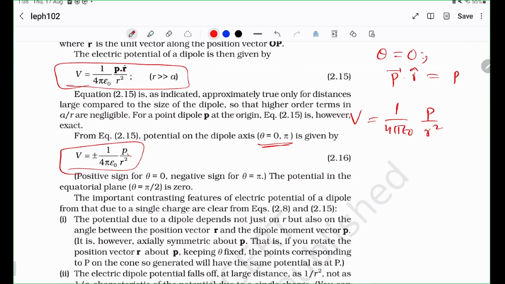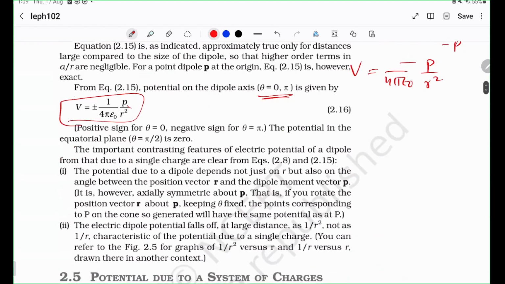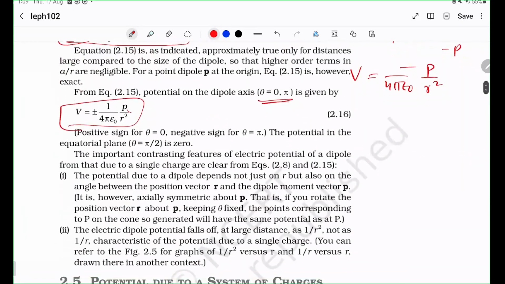Whereas if theta is 180 degrees, then it is minus P. So that should be roughly straightforward. And then a very important fact I want you guys to remember is that for pi by 2, it is 0. That should make sense, right? If you have a plus q and a minus q, at theta equal to pi by 2, you are measuring the potential somewhere here, right?